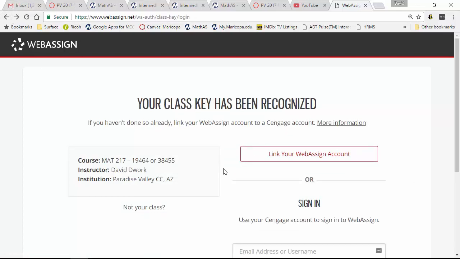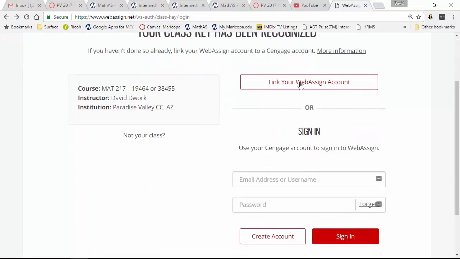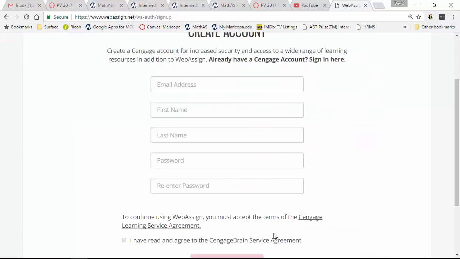Okay. For the people creating an account, very simple. Email address, first name, last name, and password. Whatever password you want, it is your choice.